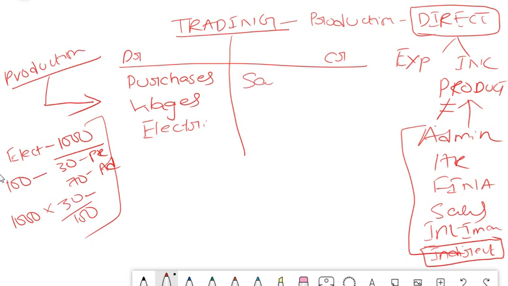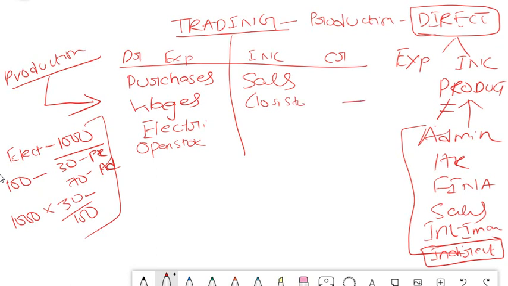Similarly, your sales, okay, sales will come under your credit side because it is an income. All these are expenses, all these are your income. And at the same time, there is something called opening stock and closing stock. Opening stock will come under your debit, closing stock will come under your credit.